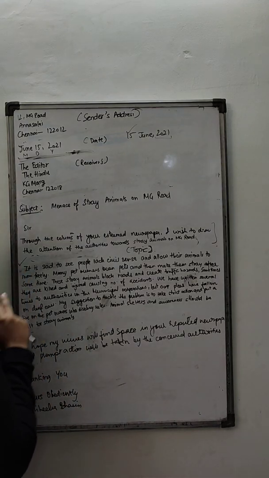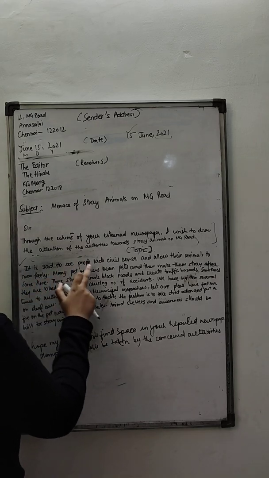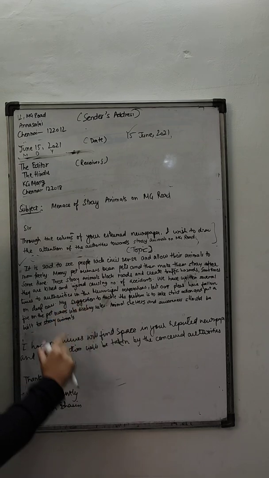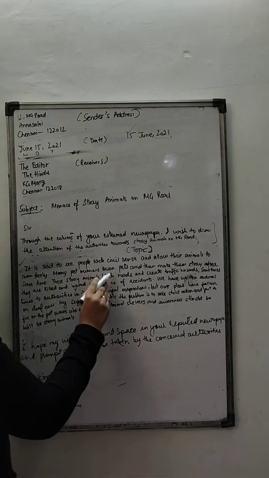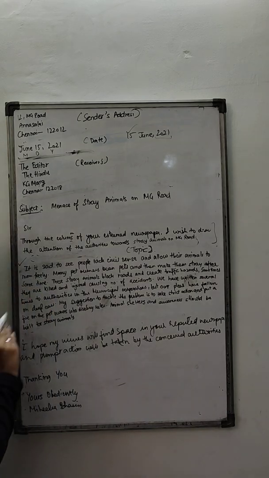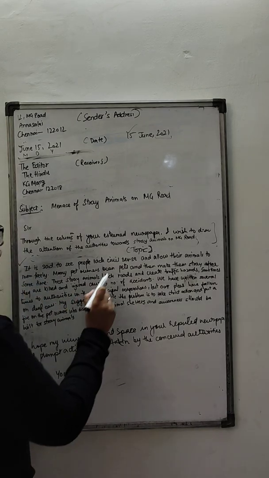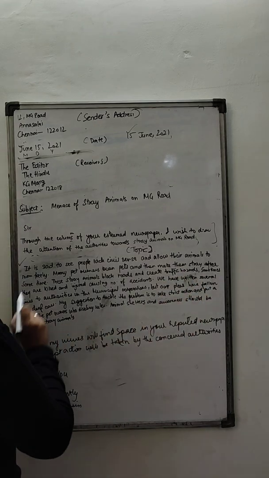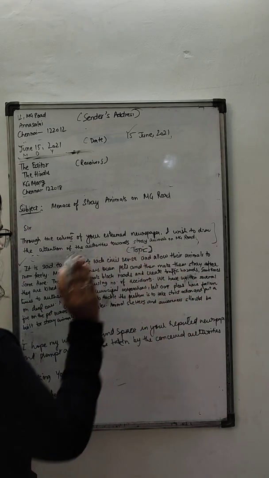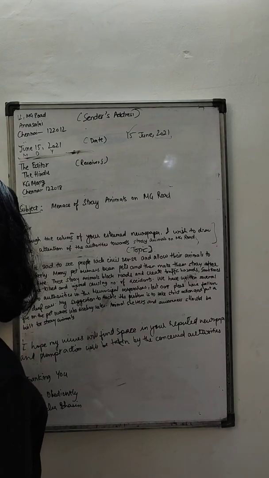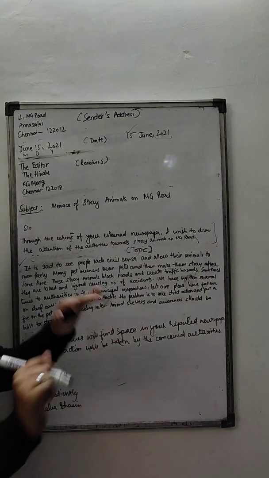Second paragraph begins. It is sad to see people lack civil sense and allow their animals to roam freely. Many pet owners own pets and then make them stray after some time. These stray animals block roads and create traffic hazards. Sometimes they are killed and injured, causing a number of accidents. So here I have explained the present situation.